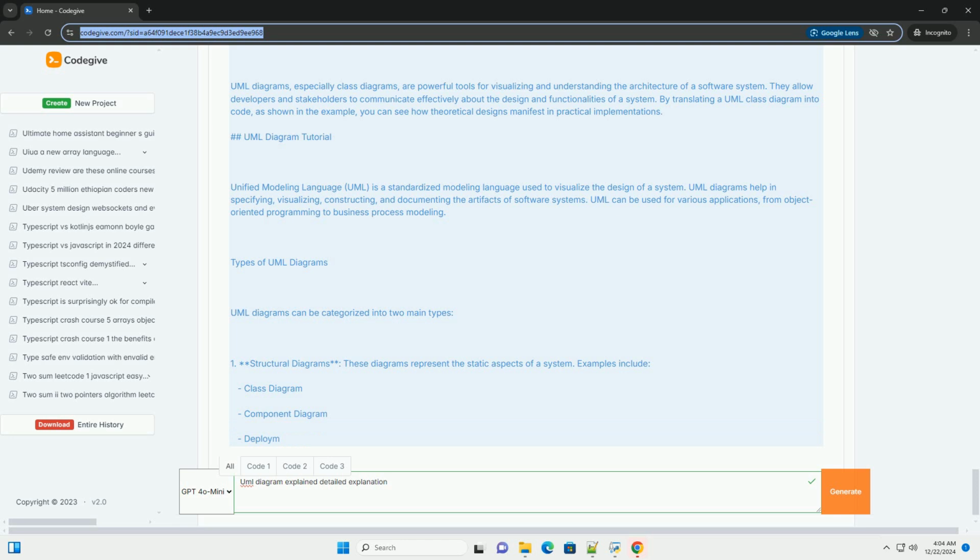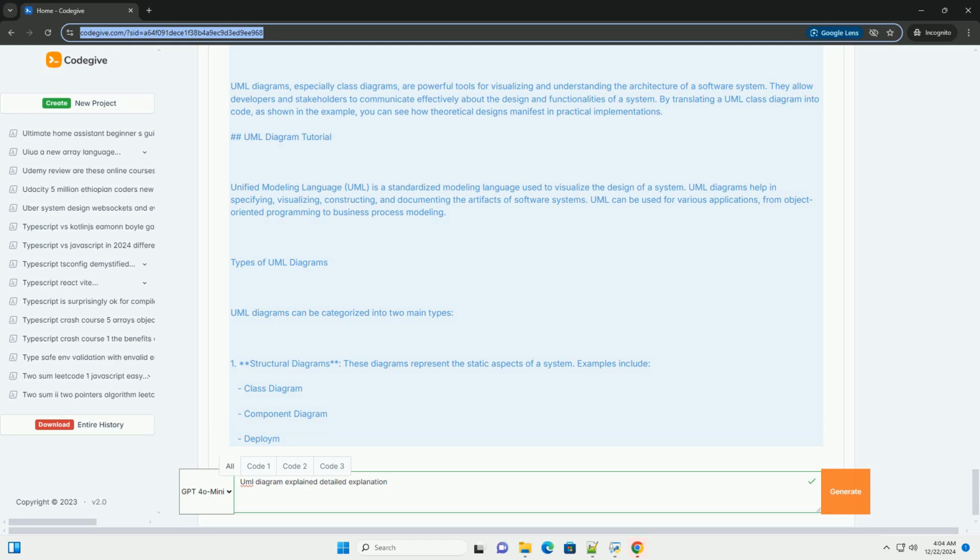def lend_book(self, book, member): if book in self.books: self.books.remove(book); member.borrow_book(book). else: print(f"The book {book.title} is not available").